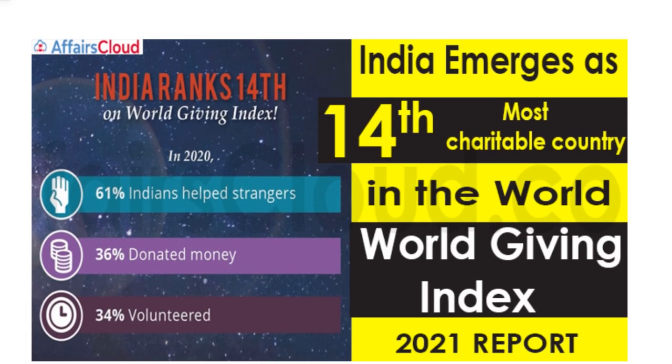Alright, moving on to the next. Next we'll be talking about the World Giving Index. If we talk about what was the rank of India in the World Giving Index, the rank of India was 14th. Giving index means how much money you are donating, how much you are helping other people. Everything is considered in it, and in that the rank of India was 14th in the World Giving Index 2021 report. You can say India has emerged as the 14th most charitable country in the world according to the World Giving Index 2021.